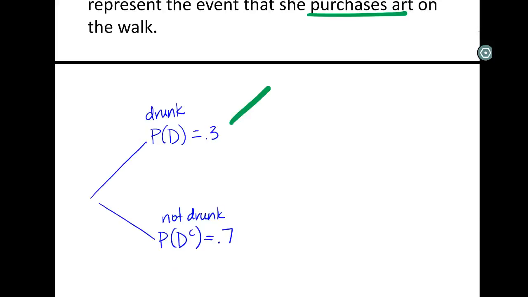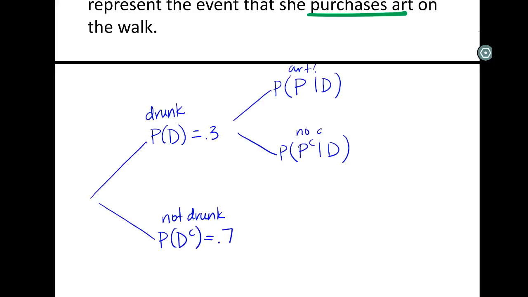Oh no, giant red green pen. We're now talking about this particular timeline, right? She could be drunk. In either way, she's drunk. We know we're in this timeline. Two options. You can either get art, yay, or no art. I was very excited about buying something to commemorate this outing with all my friends. And we could even at this point continue on and figure out the probability of being drunk and purchasing art and not purchasing art and being drunk, figure out what those values are.